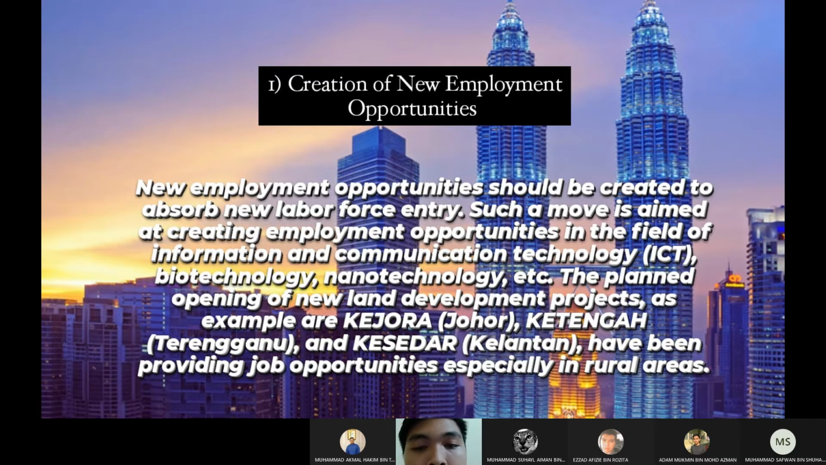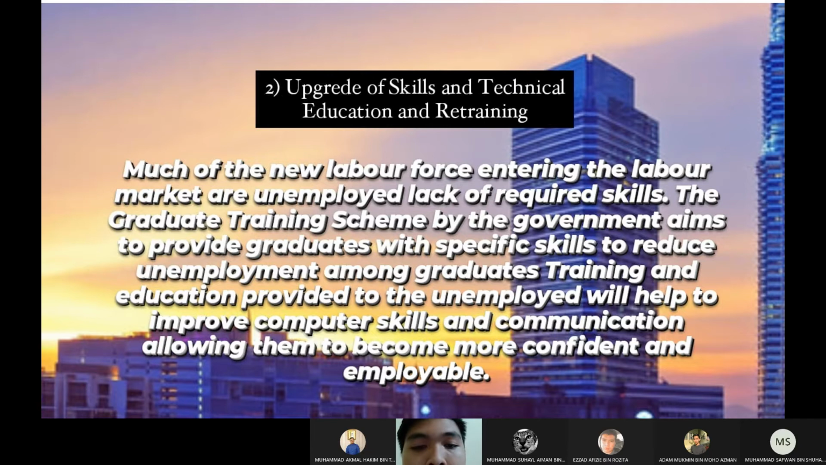Second is upgrade of skill and technical education and retraining. Much of the new labor force entering the labor market are unemployed because they lack the required skill. The graduate training scheme by the government aims to provide graduates with specific skills to reduce unemployment among graduates. Training and education provided to the unemployed will help to improve computer skill and communication, allowing them to become more confident and employable. Three is development of new land.